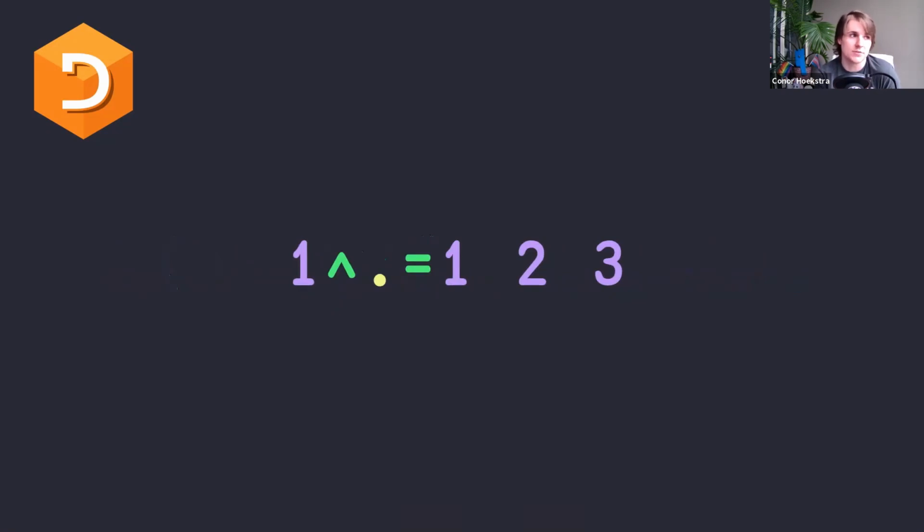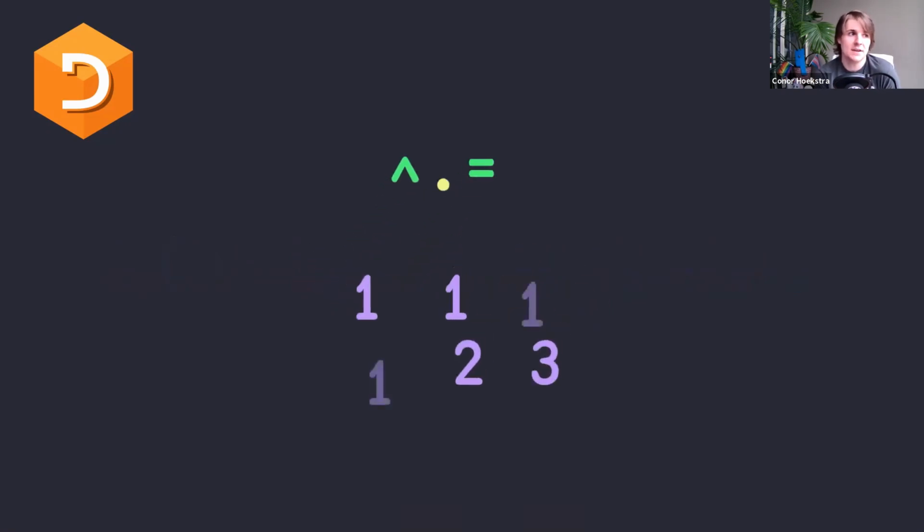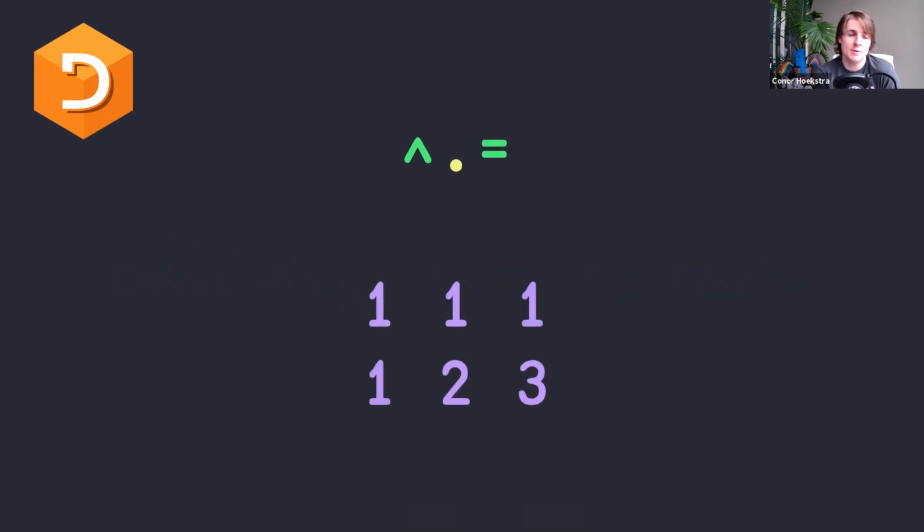So what does this do? We've got 2 binary operations here. The first one that's going to be evaluated is the one on the right, the equal sign. So basically, it's going to do an element by element comparison. Is the 1 equal to the 1, 2, and 3? And so obviously only the first element is. And so once we've done this, then we get to our logical and, and that's going to perform a reduction. So here, logical and on 1, 0, 0 is just going to give us 0.